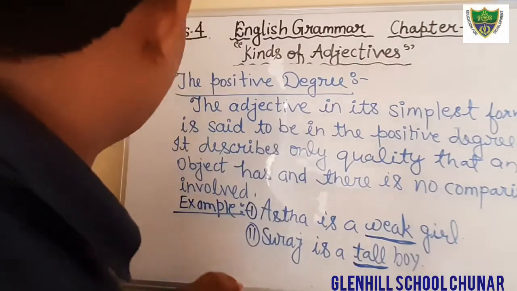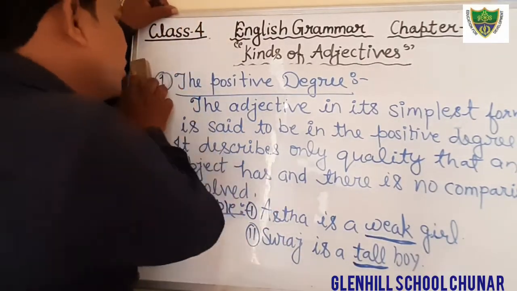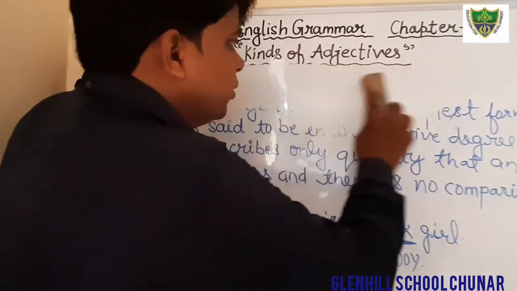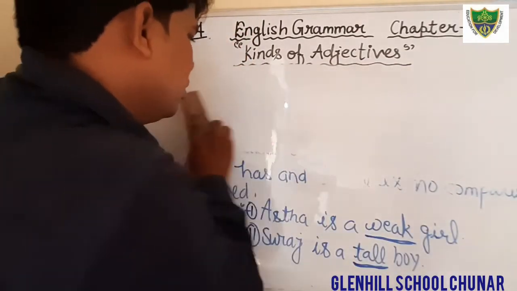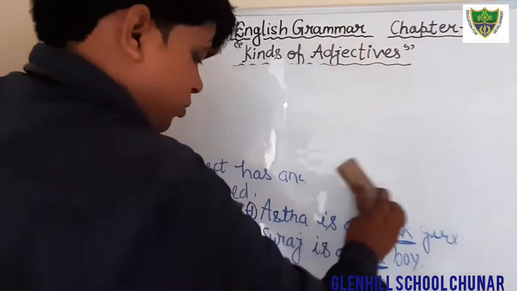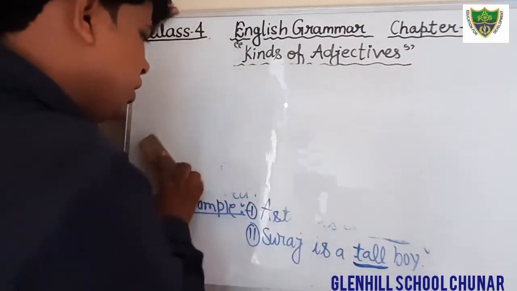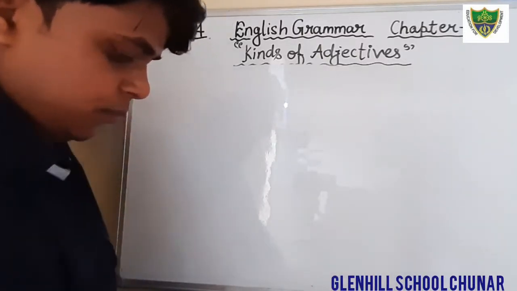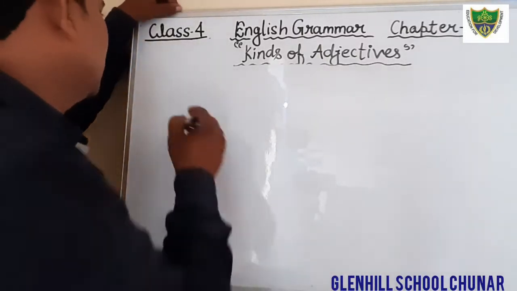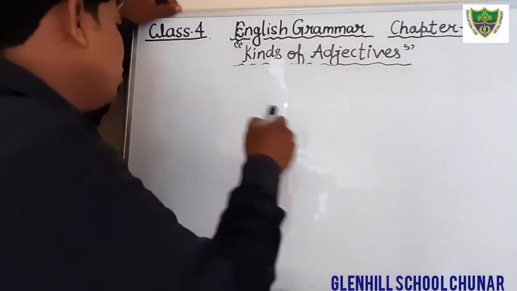Okay, next put the heading. Second, put the heading comparative degree. Okay, the comparative degree. Second one is comparative degree.